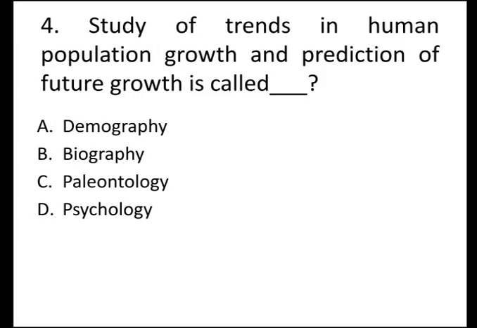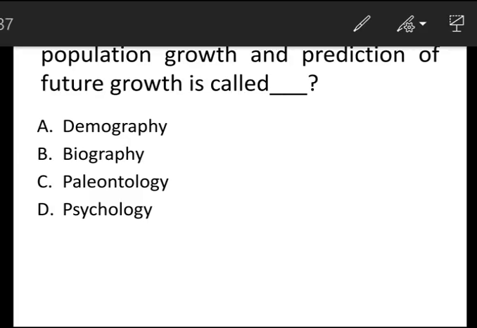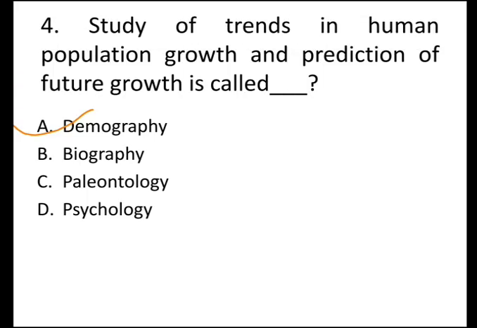Fourth question is, study of trends in human population growth and prediction of future growth is called, and options are A. demography, B. biography, C. paleontology, and D. psychology. And the correct answer is A. demography. The study of trends in human population growth and prediction of future growth is called demography.